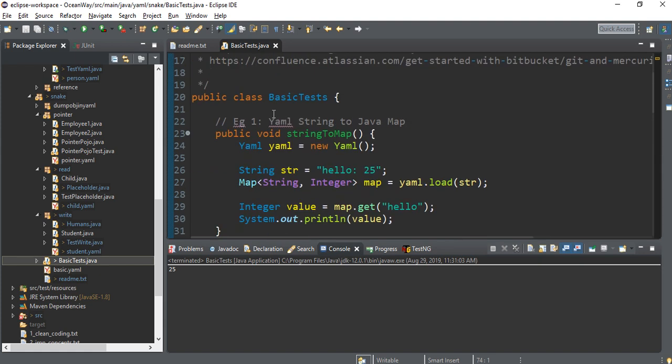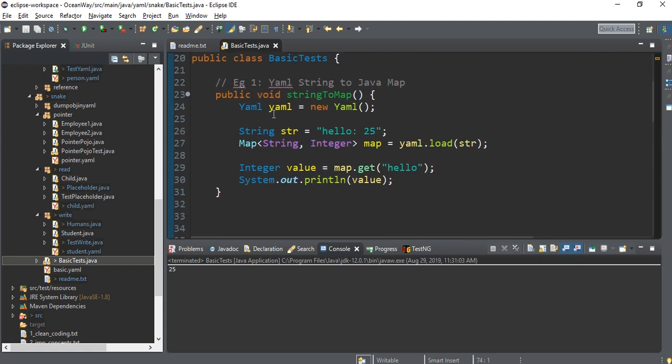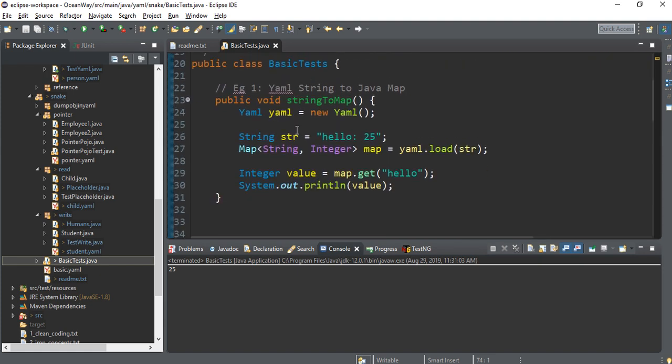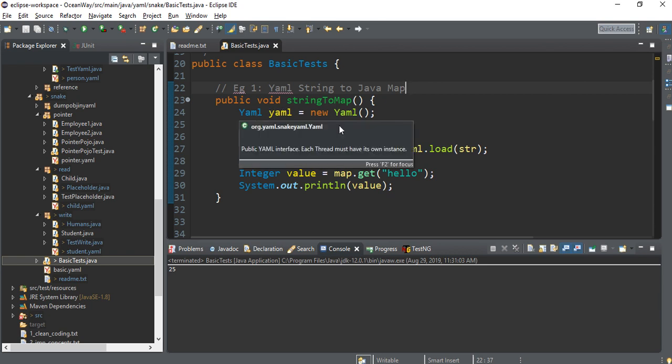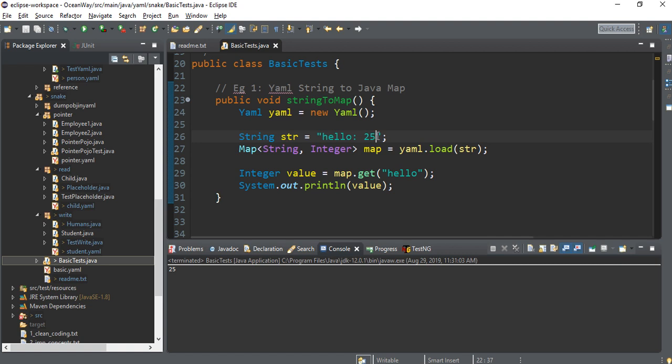So this is the basic test I have written here. What I am doing here is converting a normal string to a Java map in just one line of code. We have initialized a YAML. After that, there is a string separated by a colon. So this is a key, this is a value, in terms of a Java hash map.